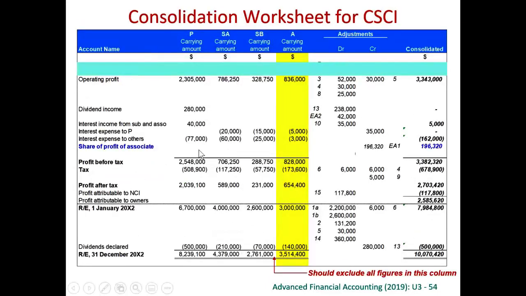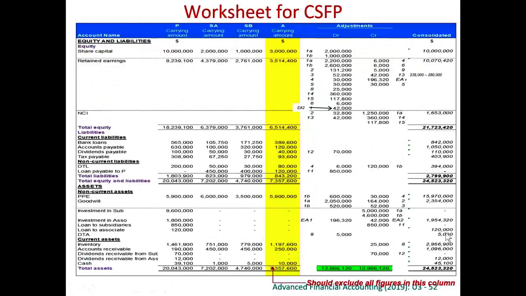Not only we have got the consolidated balance sheet, we have got the consolidated statement of comprehensive income and retained earnings. So strictly speaking, this is all the profit and loss items and the retained earnings. Consolidation adjustments included here. Right? Strictly speaking, if we are going to prepare both the balance sheet and this consolidated statement of comprehensive income and retained earnings, you don't need to repeat this journal entry twice. You just input it here, and then you can copy this 10,070,420 into our consolidated balance sheet. Right here, we included this consolidation adjustments.